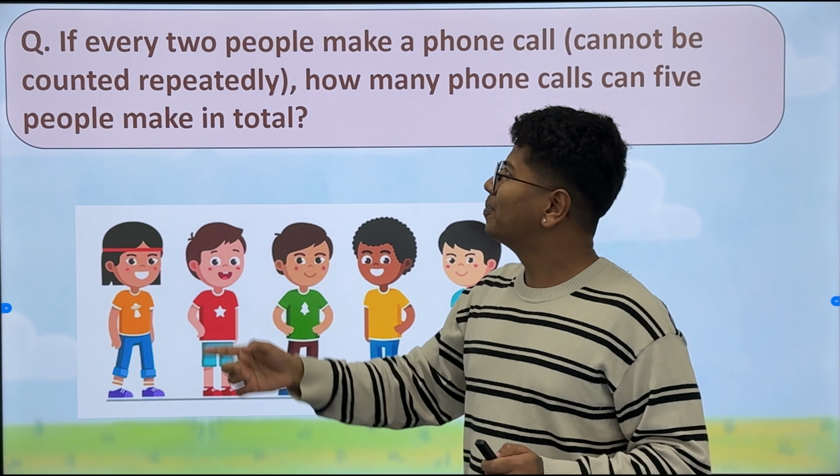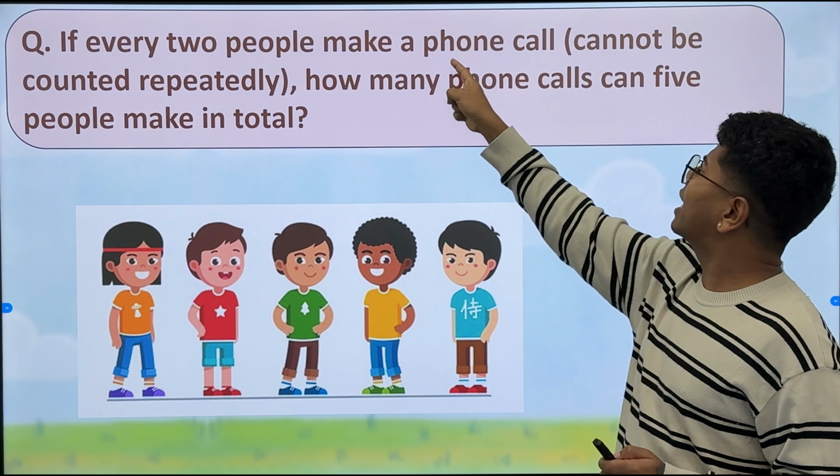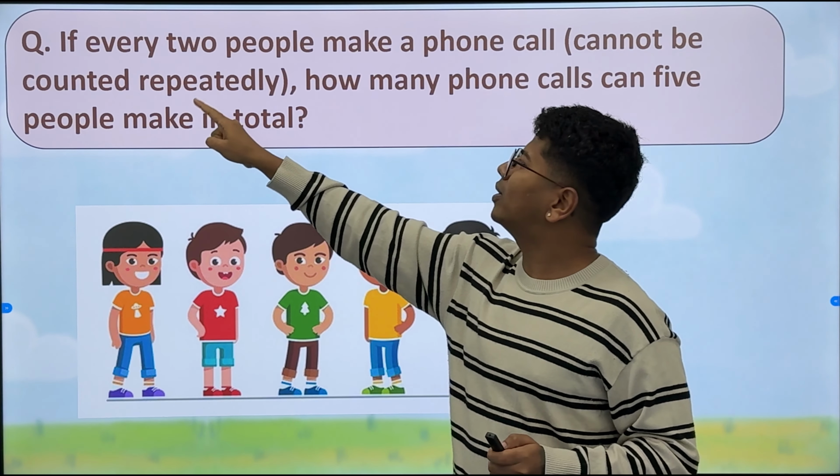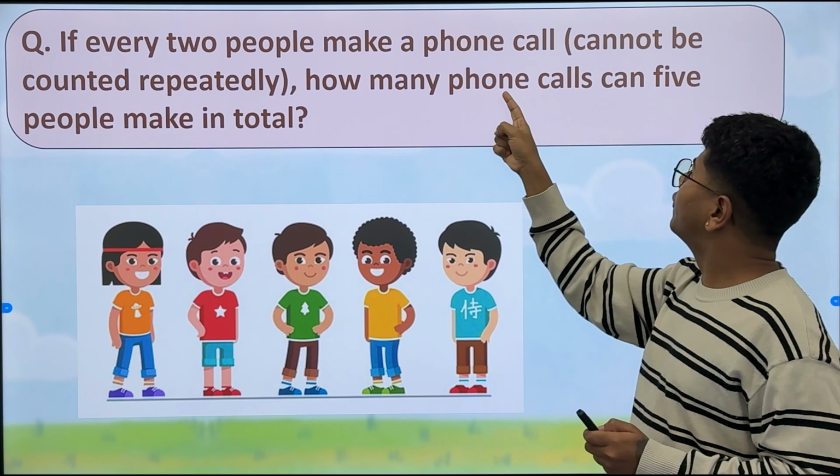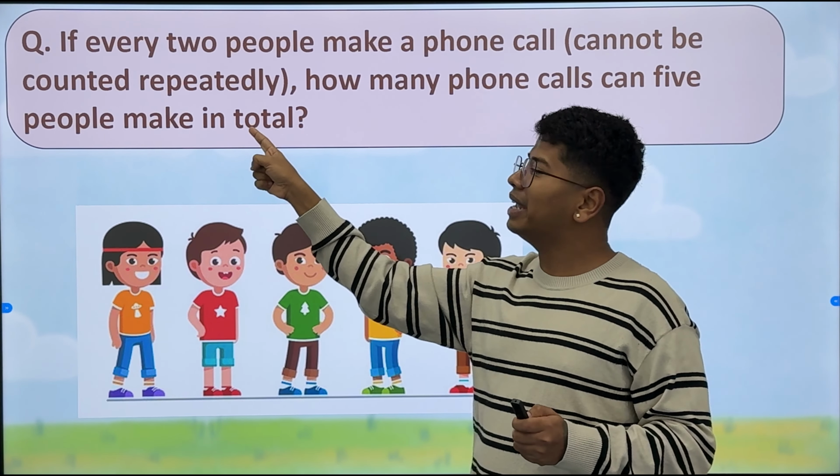To understand the topic well, I have taken a question from a past year paper. The question is: if every two people make a phone call and calls cannot be counted repeatedly, how many phone calls can 5 people make in total?